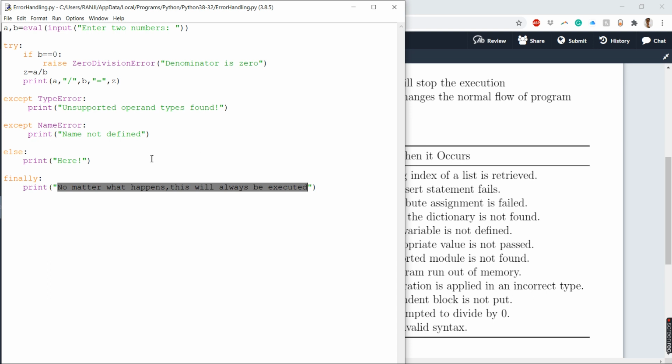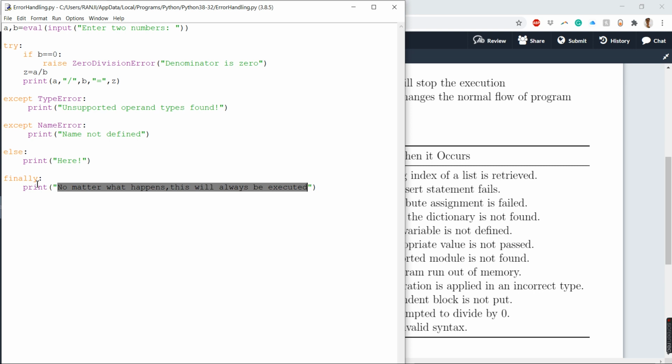So no matter if your system throws an error or it prints successfully, no matter whatever happens, the finally statement will get executed. So that is another block that you always want to execute. Especially these kinds of blocks are used in banking scenarios where you want to maintain the ACID properties, or atomicity, whenever you do any kind of transactions.